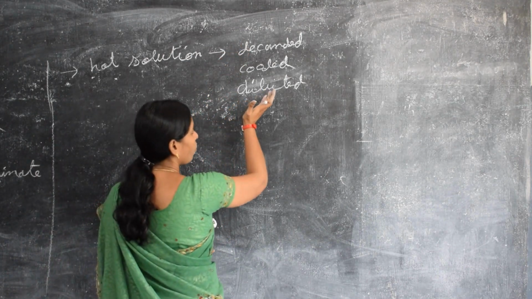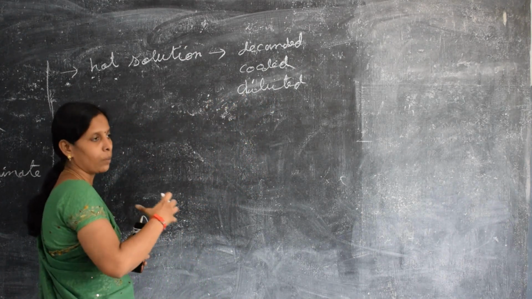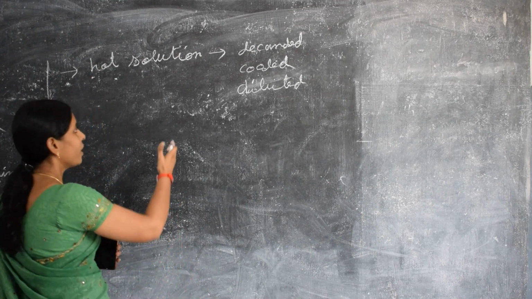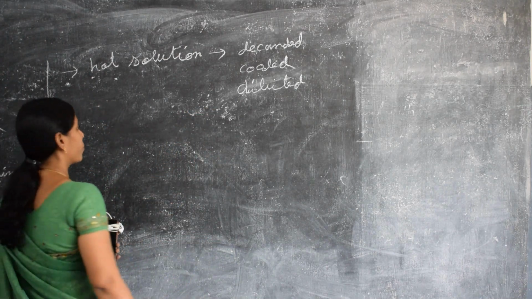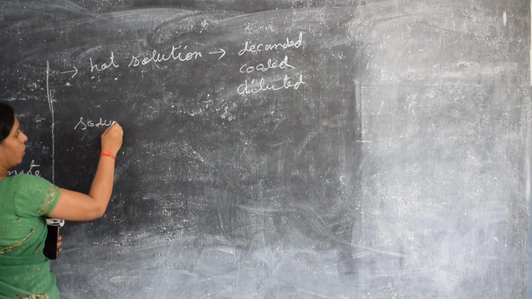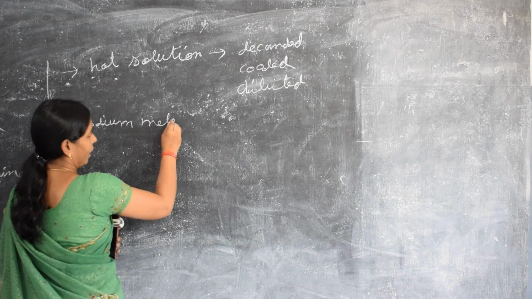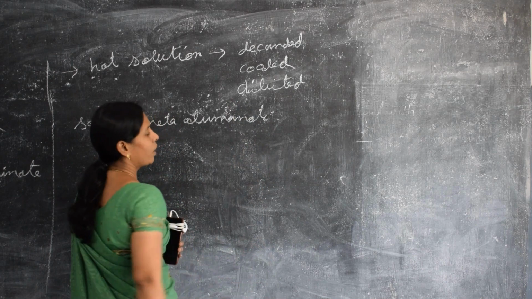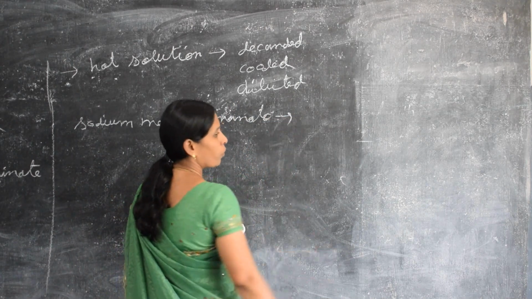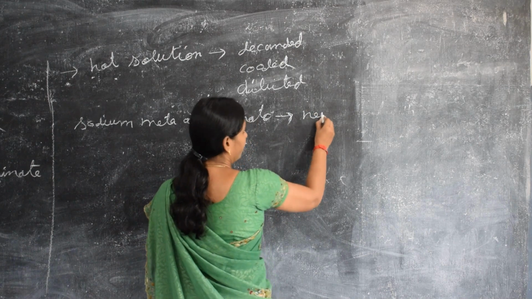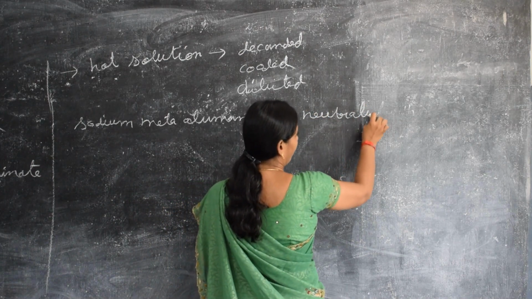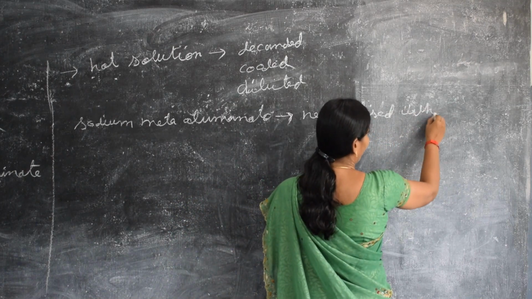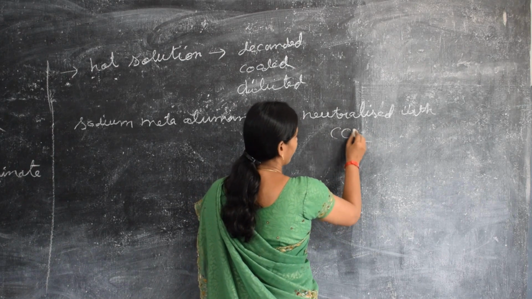This diluted solution of sodium meta-aluminate we have to neutralize by passing carbon dioxide. So we neutralize the sodium meta-aluminate solution with carbon dioxide.